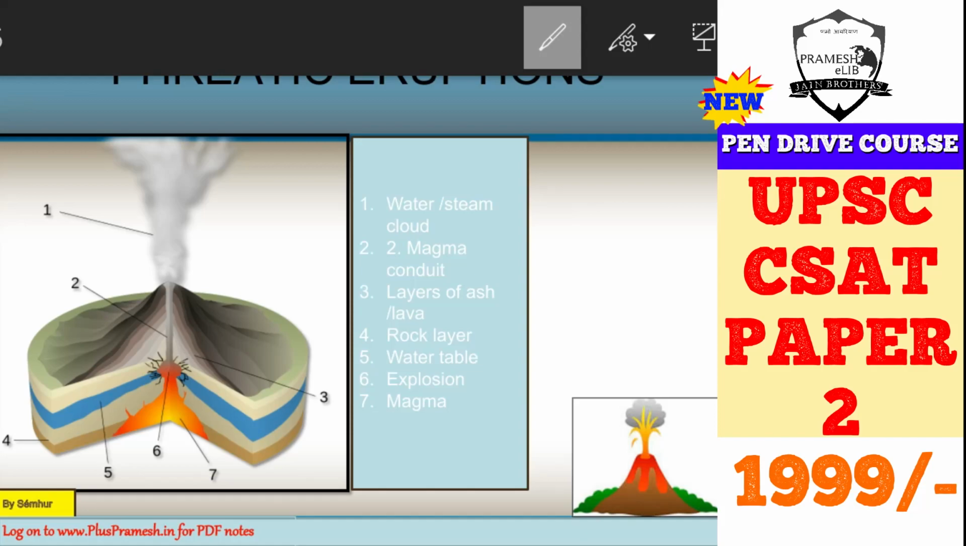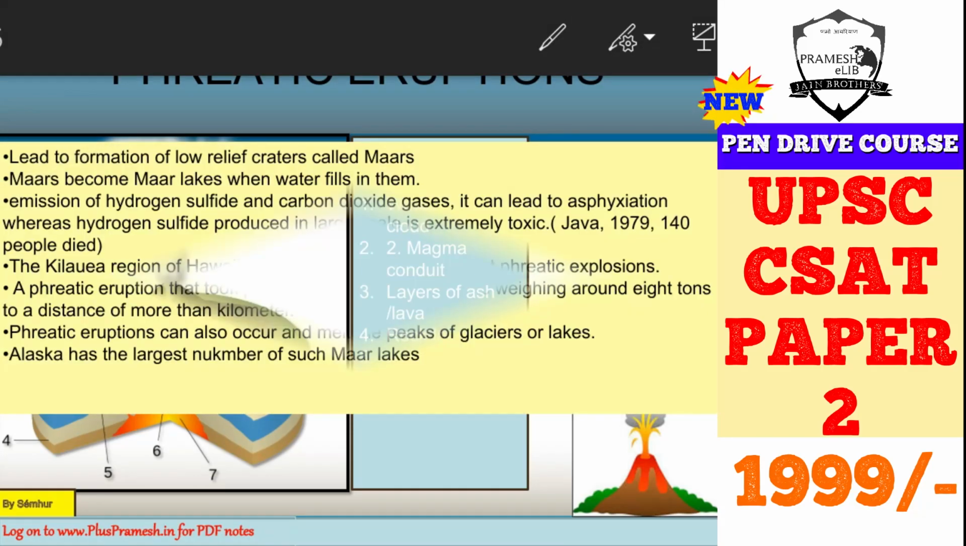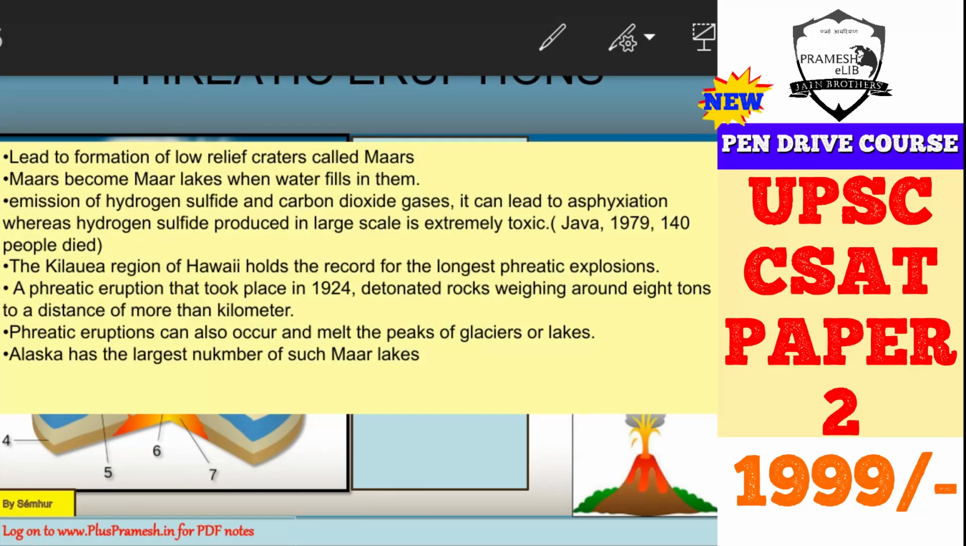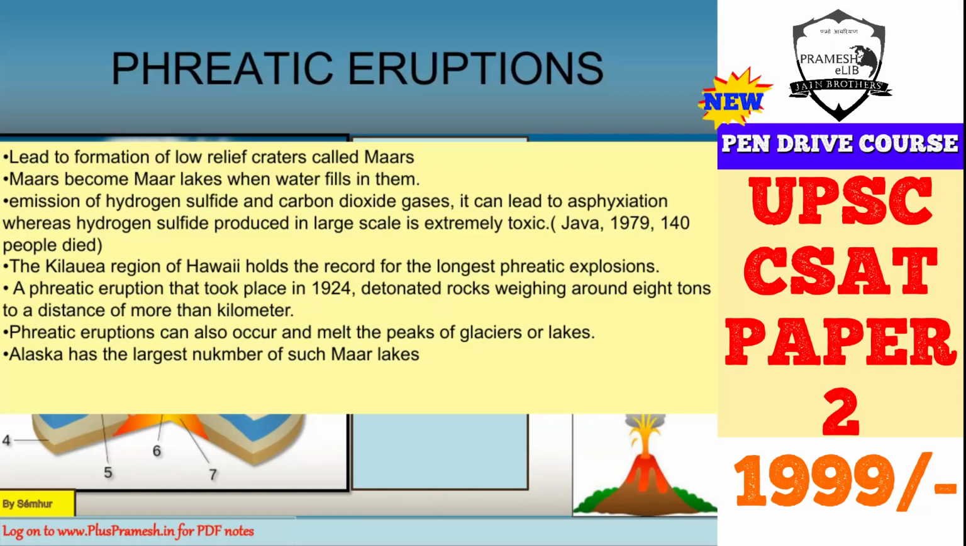Now what happens is that when phreatic eruptions occur, they lead to formation of low relief craters called maars. So they form craters, but they are different types of craters. They are low relief. You won't find a very typical conical shape in them, but they are a little flat. So they are craters, but flat craters, not so much conical, and they are known as maars.